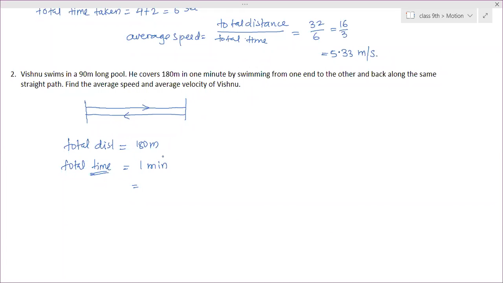Out of that, the basic unit, the smallest unit, is the second. So time is measured in seconds. So you need to convert this 1 minute into seconds. 60 seconds. So you need to try.